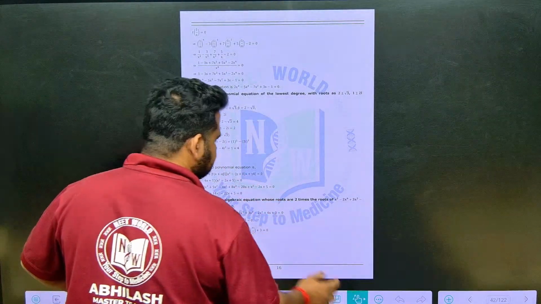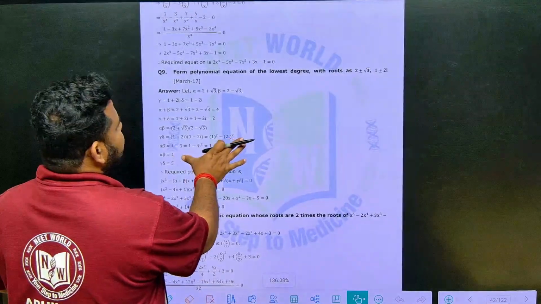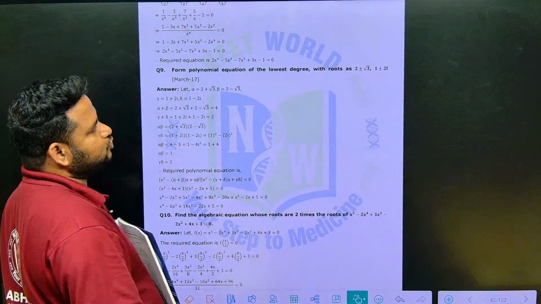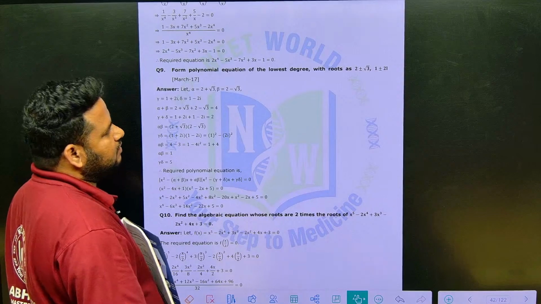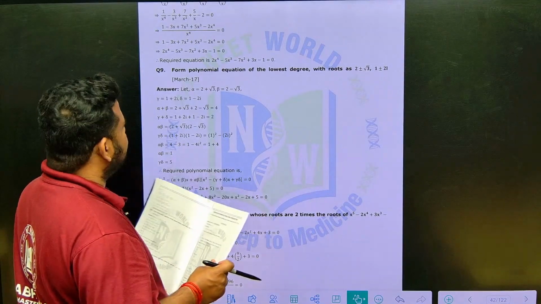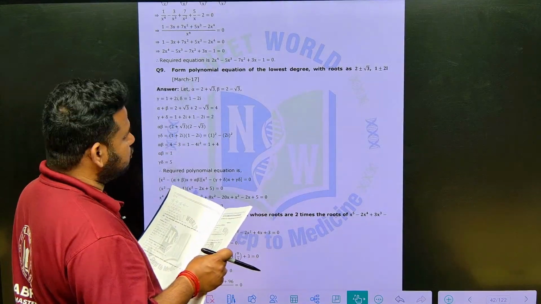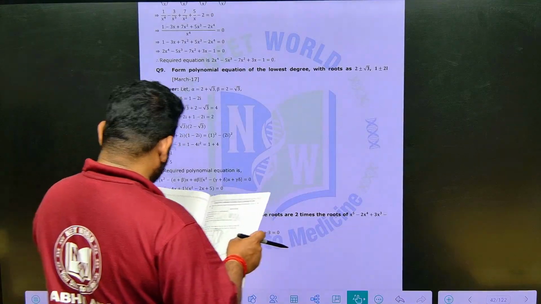Look at the ninth question. Find the polynomial equation of the lowest degree with roots as 2 plus or minus root 3 and 1 plus or minus 2i.